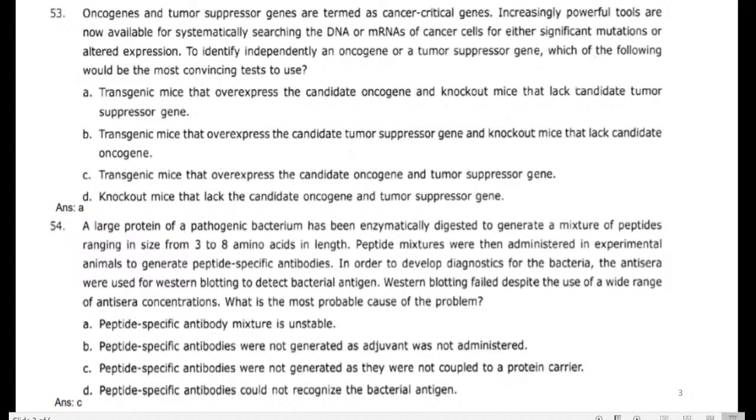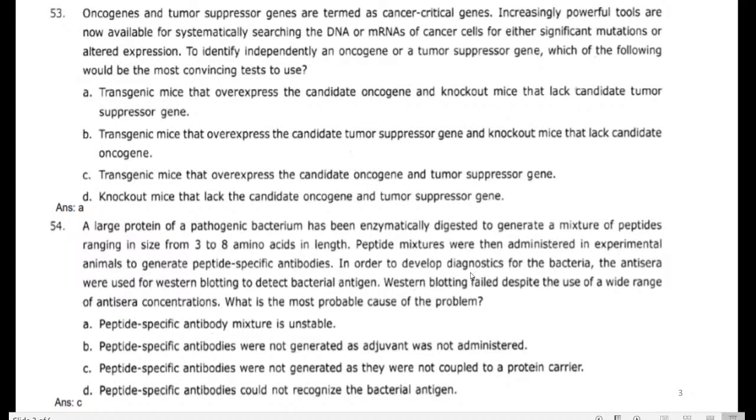Next question. A large protein of a pathogenic bacterium has been enzymatically digested to generate a mixture of peptides ranging in size from 3 to 8 amino acids. Here the peptides carry nearly 3 to 8 amino acids in length. The peptide mixtures were then administered to an experimental animal, so peptides are injected into the experimental animal to generate peptide specific antibodies.